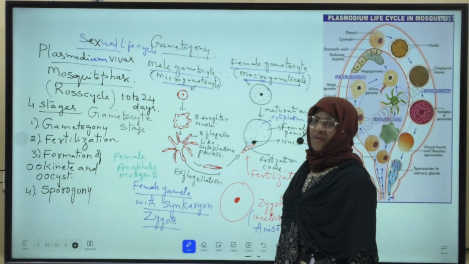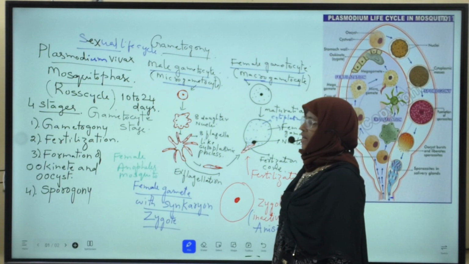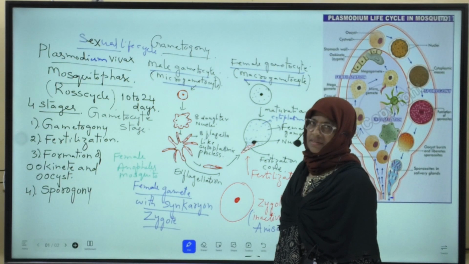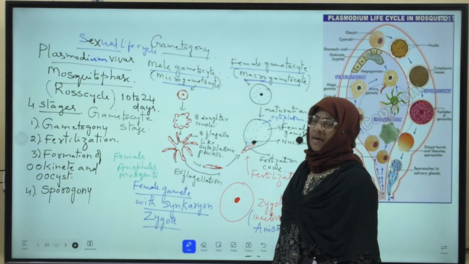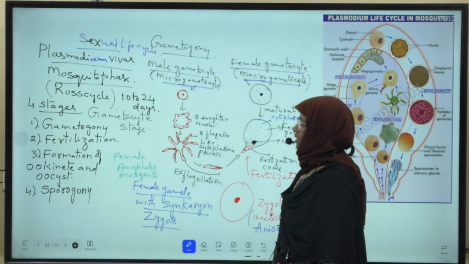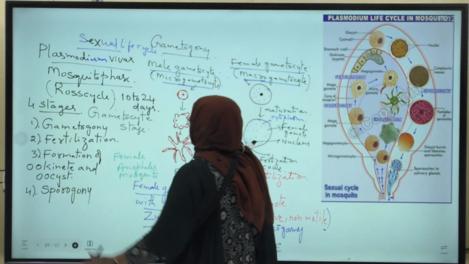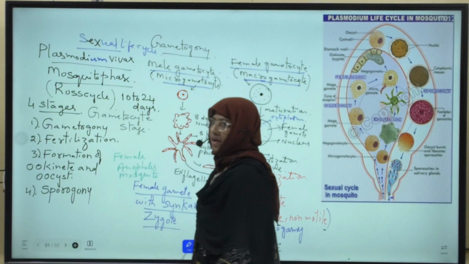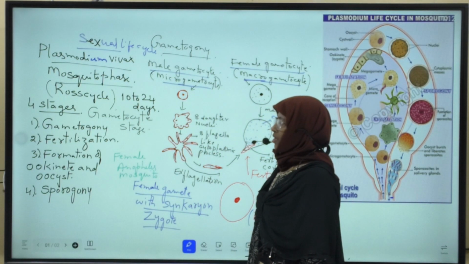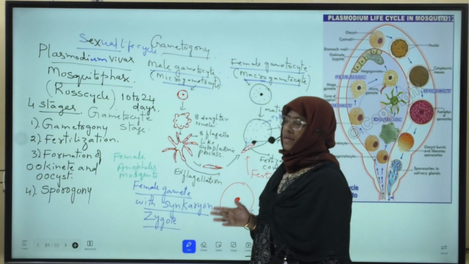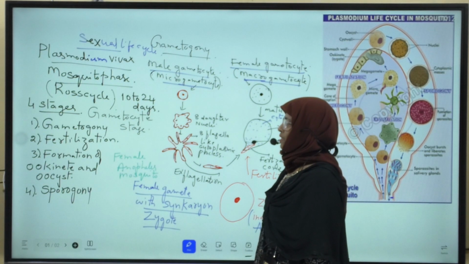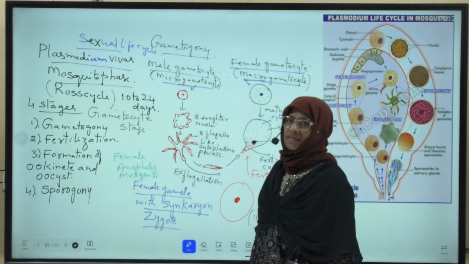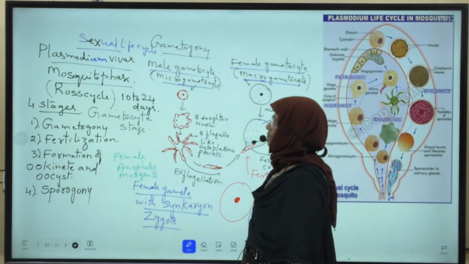In recognition of his work, he was awarded the Nobel Prize.